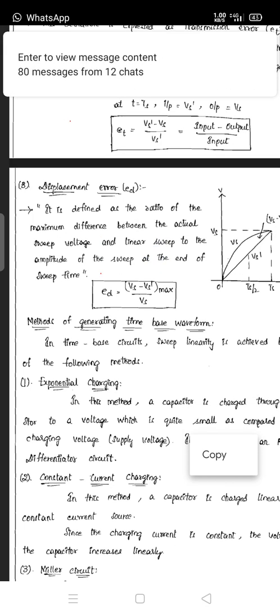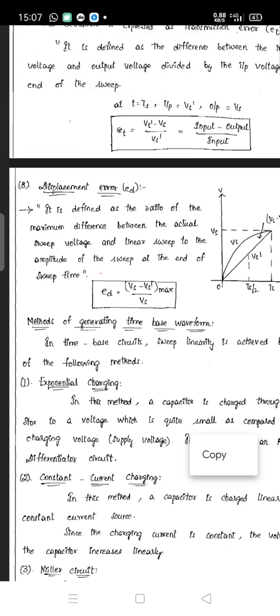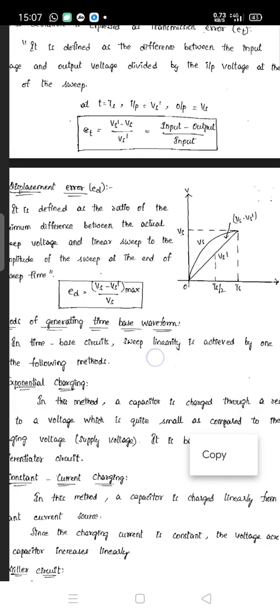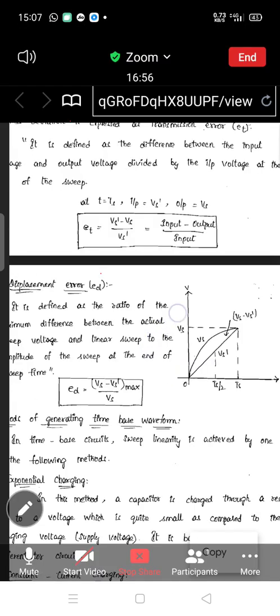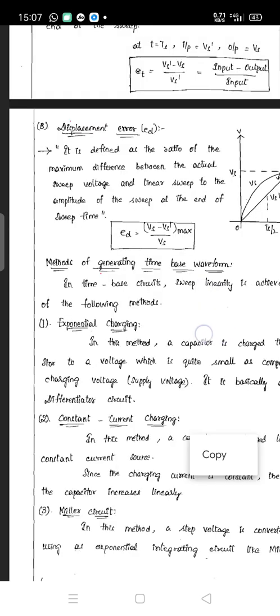What are the waveform generating methods? In the time-base circuit, sweep linearity is achieved with the help of the following methods. In the time-base circuit, sweep linearity is achieved by one of the following methods.